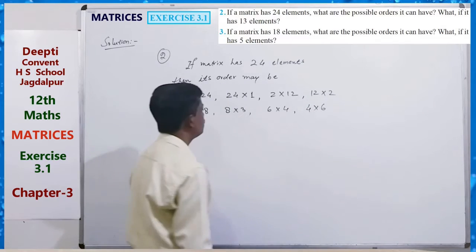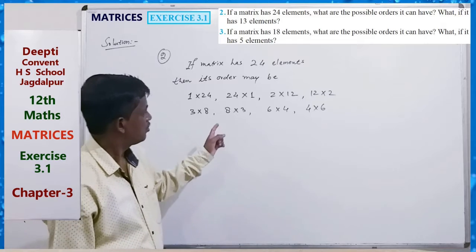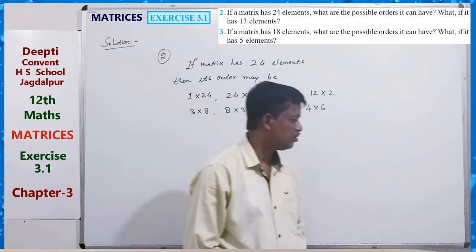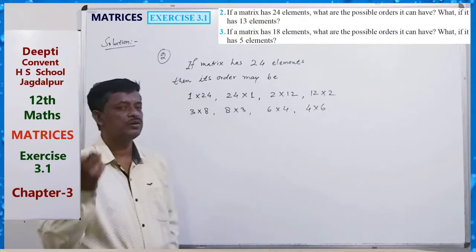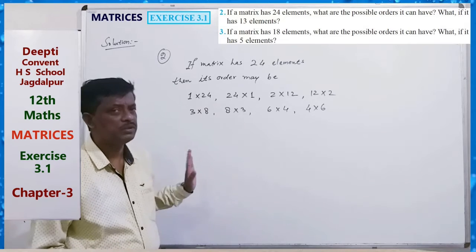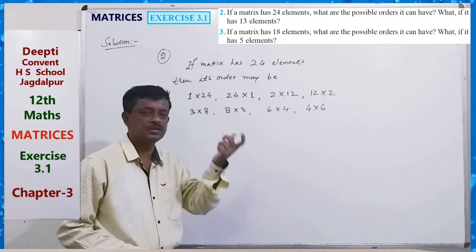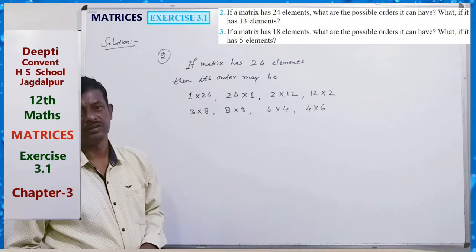So how many matrices are there? These are the possibilities: 1 by 24, 2 by 12, 3 by 8, 4 by 6, 6 by 4, 8 by 3, 12 by 2 and 24 by 1. That means just you have to find the natural numbers whose multiplication is 24.